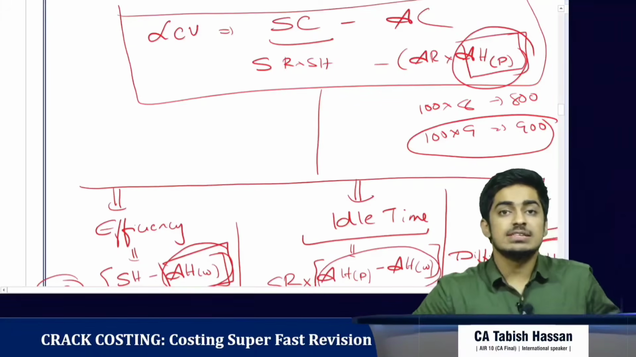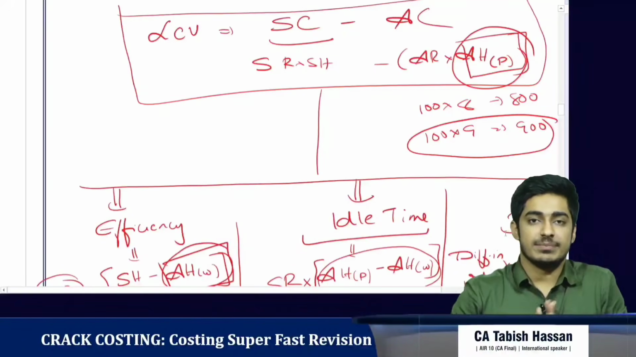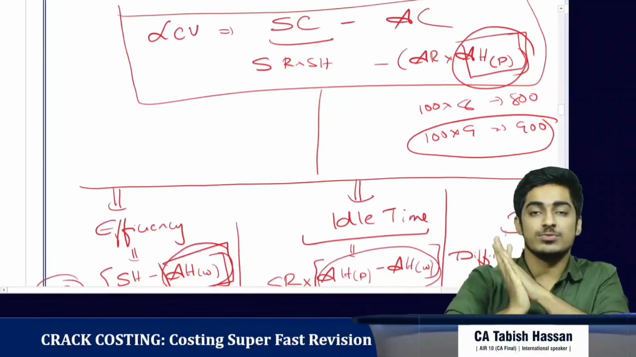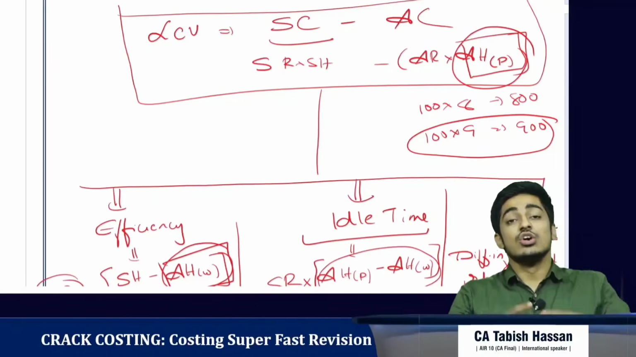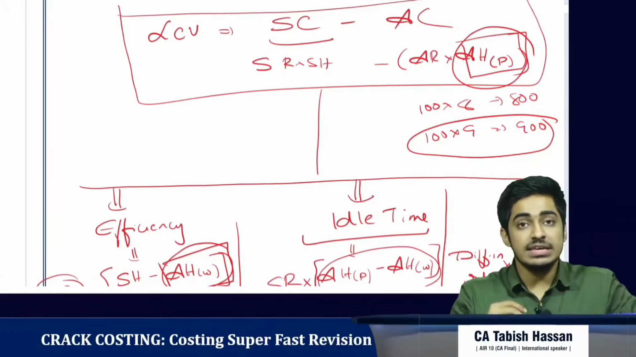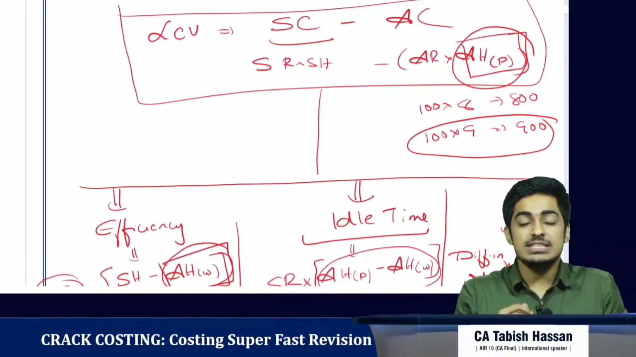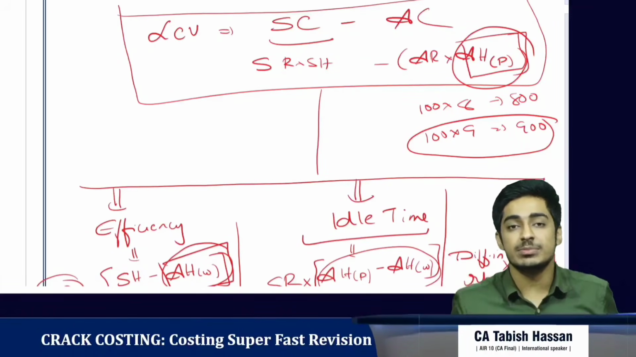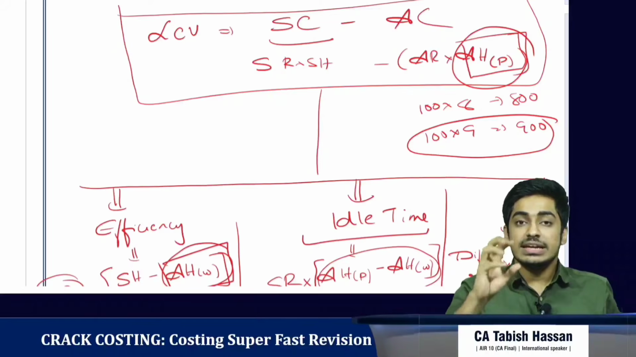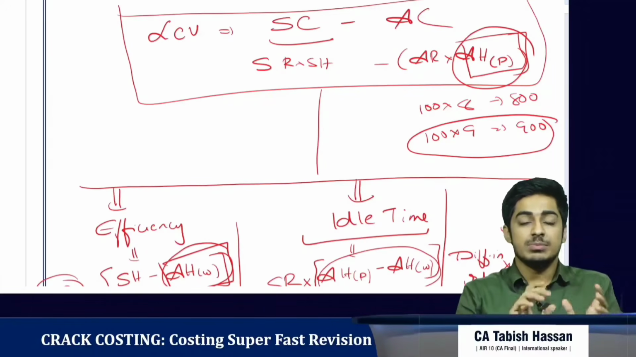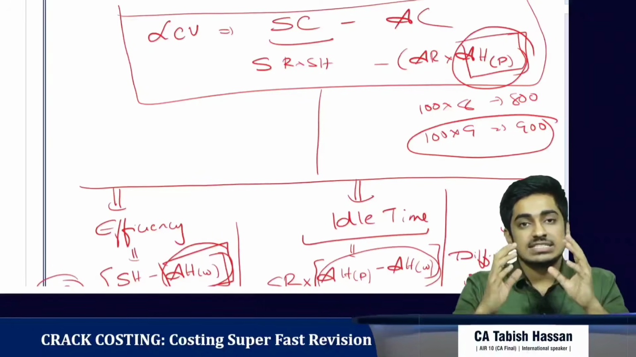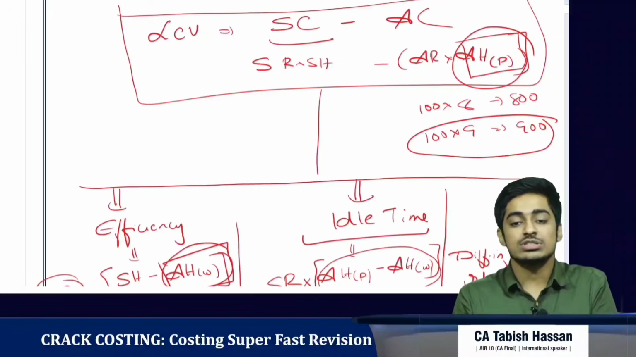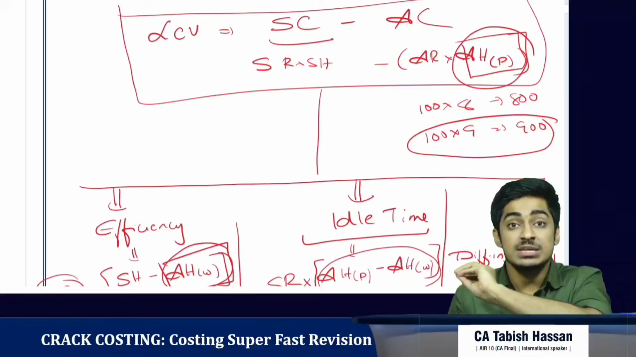Now let's revise labor cost variance one final time. Okay, I'll be revising labor cost variance with idle time. Without idle time would be anyways similar to material cost variance. So what is labor cost variance? We are seeing by how much the profit has increased or decreased due to change in the labor cost. What is labor cost? It is hours into rate per hour. So the labor cost variance is standard cost minus actual cost. The standard cost is standard rate into standard hours, and the actual cost is actual rate into actual hours paid.